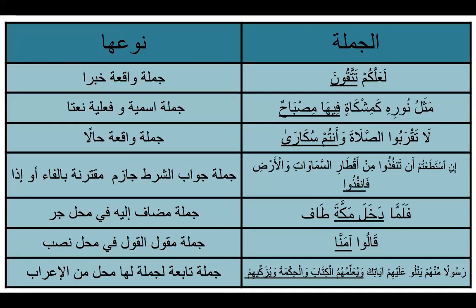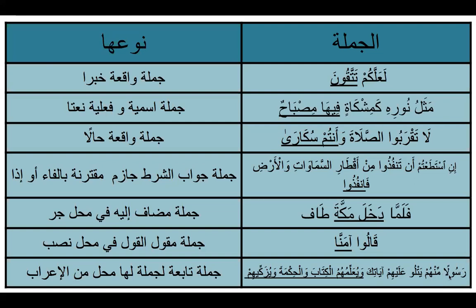The last example of a sentence that will have a status is going to be a jumla tabi'a li jumla laha mahalla min al-i'rab. So a sentence which is following a sentence which has an i'rab. So if you have a sentence like we can see here that is following a sentence which has an i'rab, that sentence will also have i'rab through connector, through atf. Okay, so let me explain this to you.